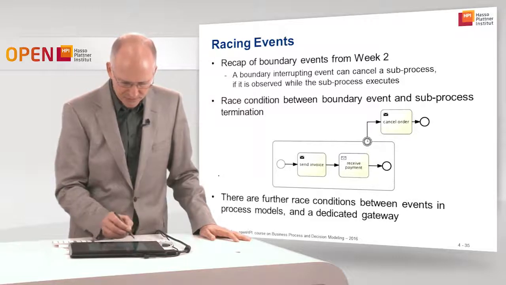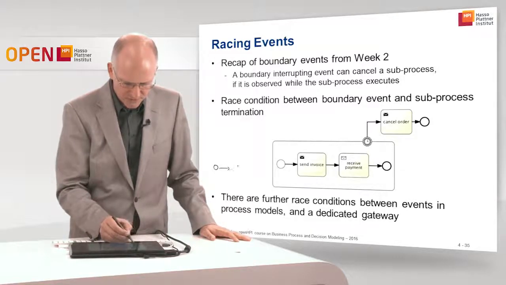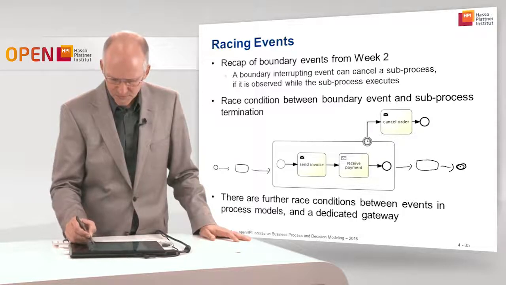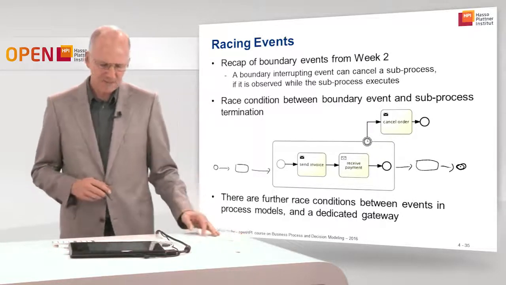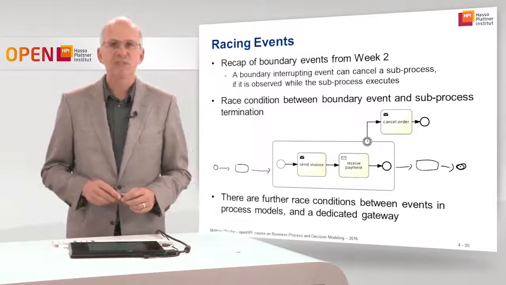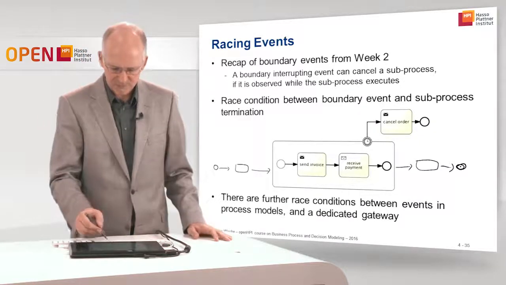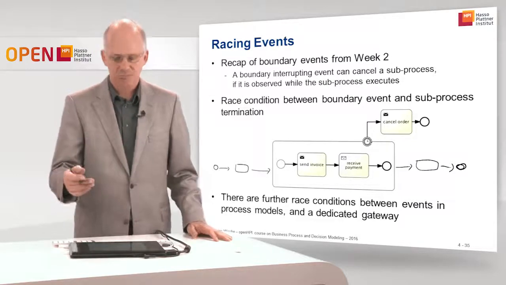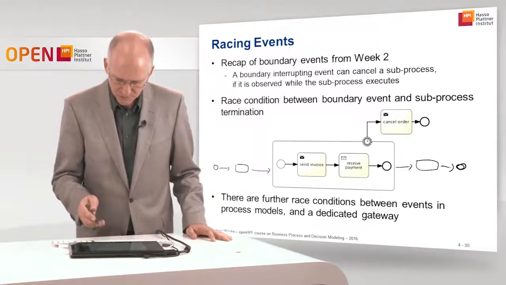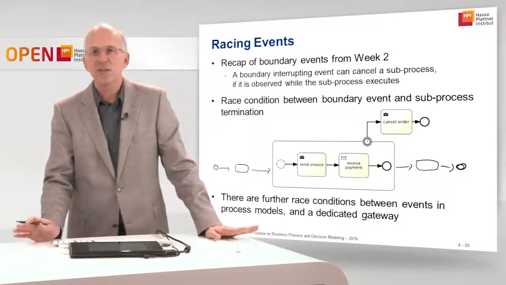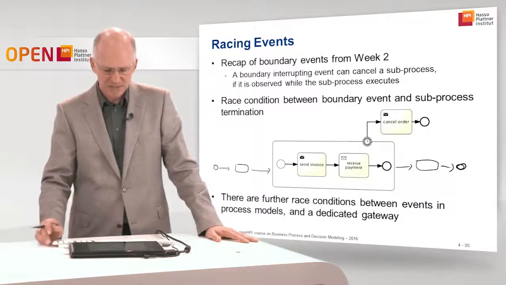So let's extend this process a little bit more. Here's an activity, then we send the invoice, receive the payment, and then we have maybe an archive activity afterwards. Once the subprocess is started, the timer is started. Maybe after 7 days we need to cancel the order. Maybe that is what happens in this scenario.